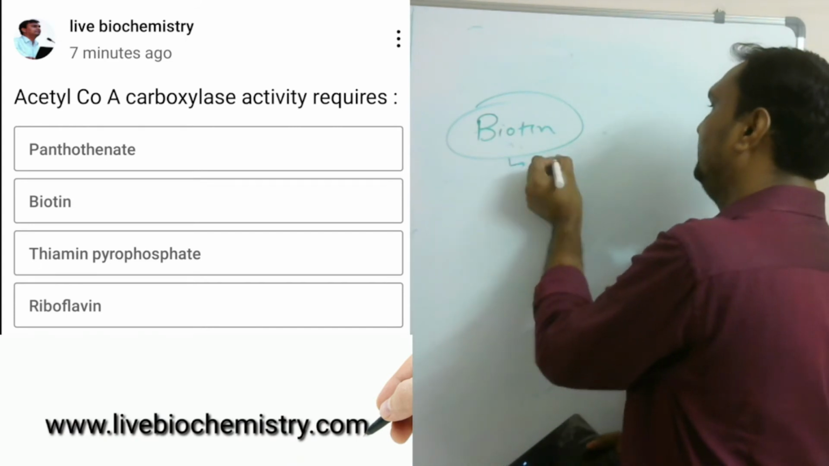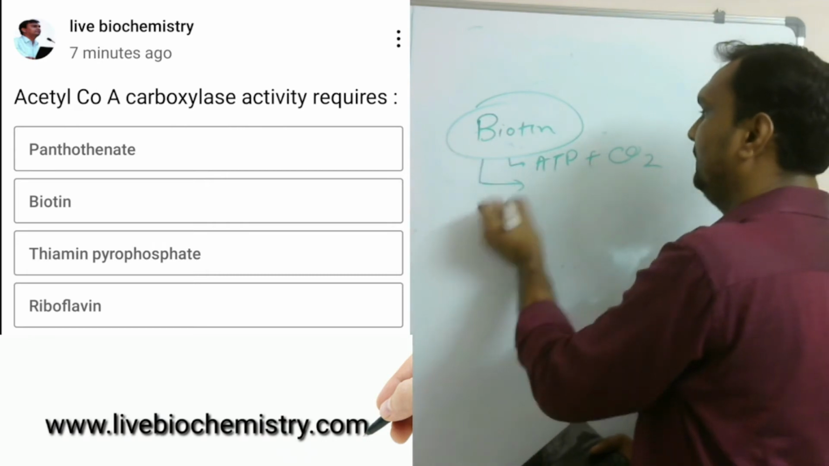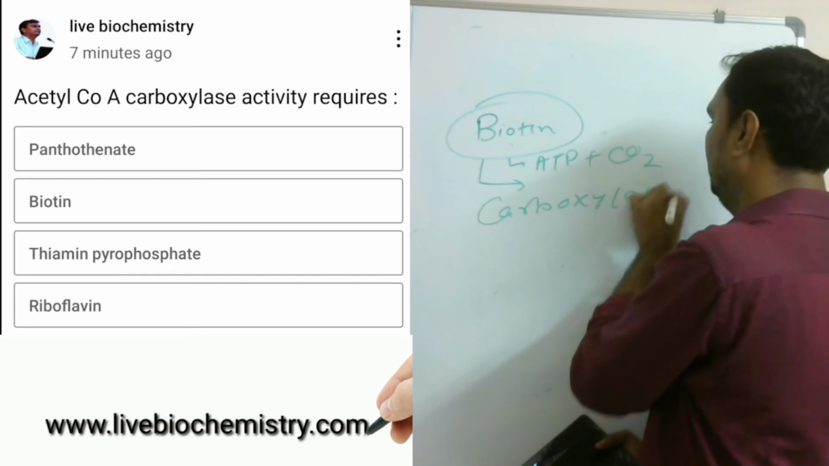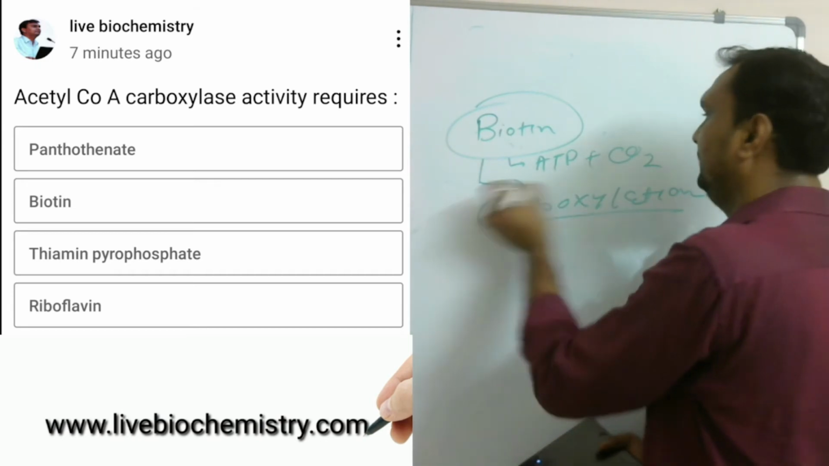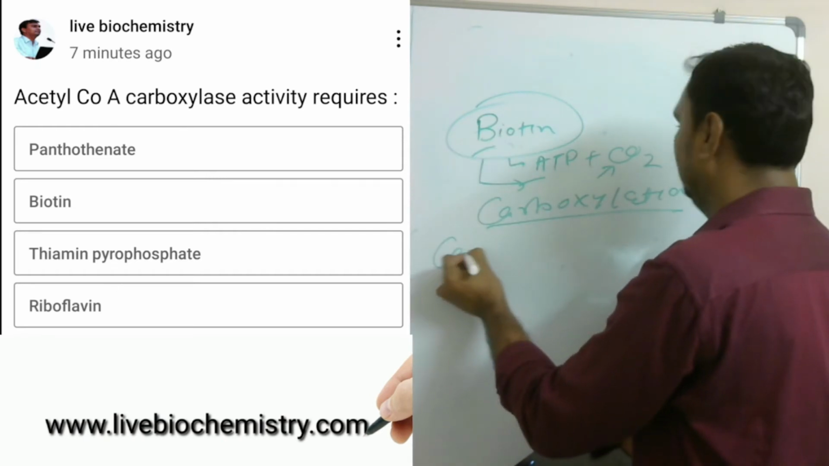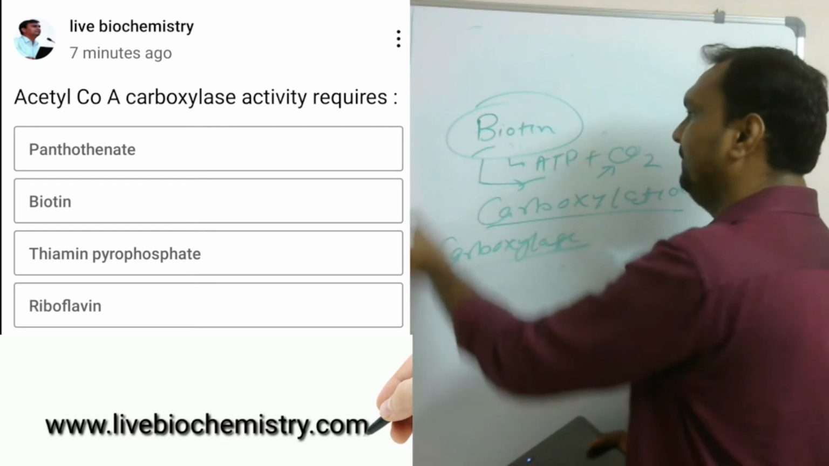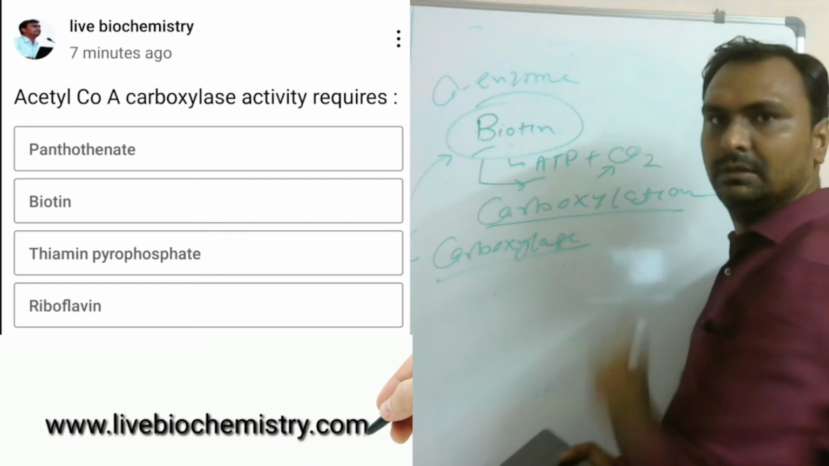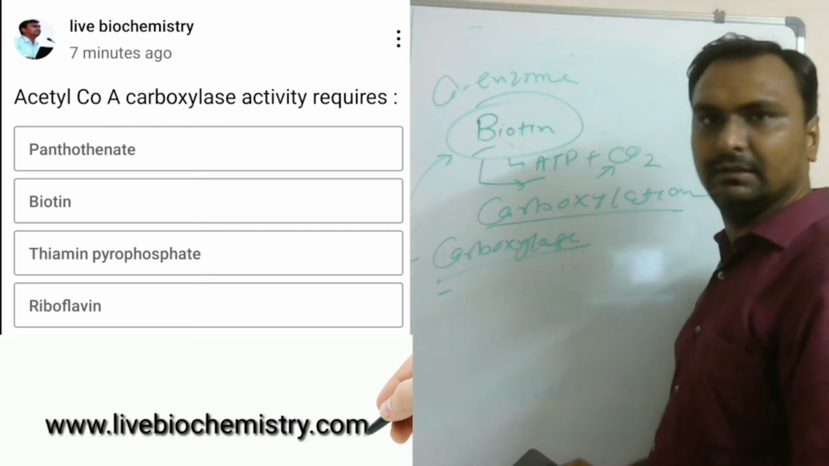With the help of ATP and CO2, biotin mediates the carboxylation reaction, meaning addition of CO2 with the help of ATP and biotin. The enzyme is carboxylase, so for the carboxylase enzyme, biotin acts as a coenzyme. Which are the other biotin mediated carboxylation reactions?